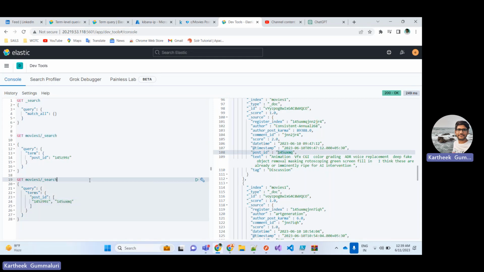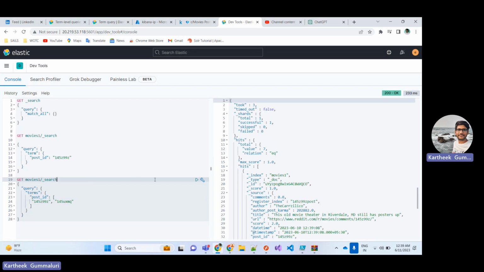Now, what would be the result? We are supposed to get two documents with these post IDs.